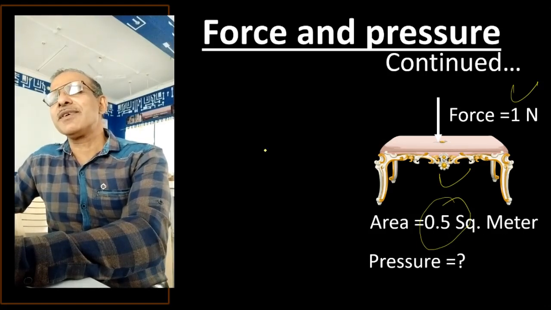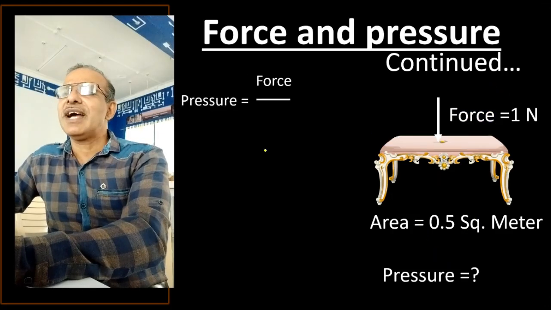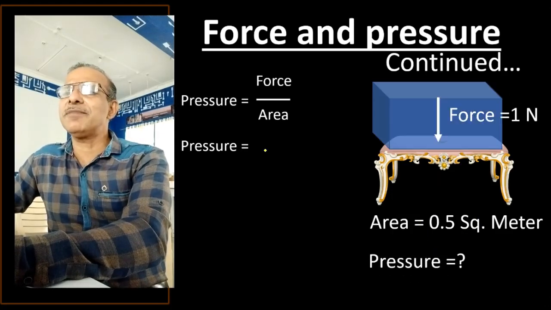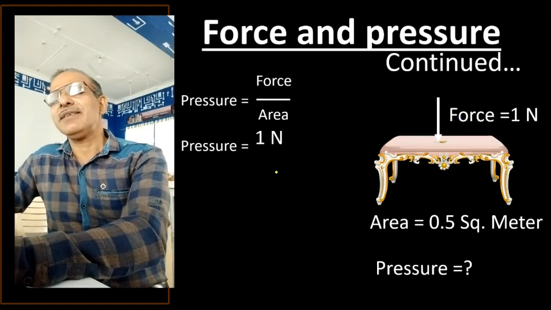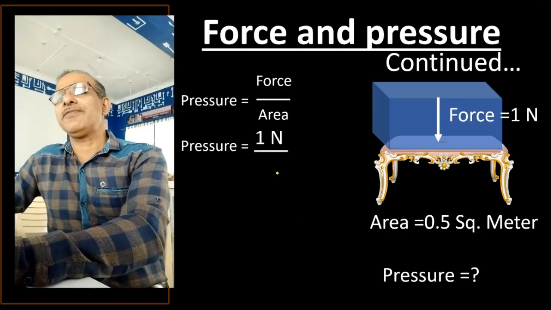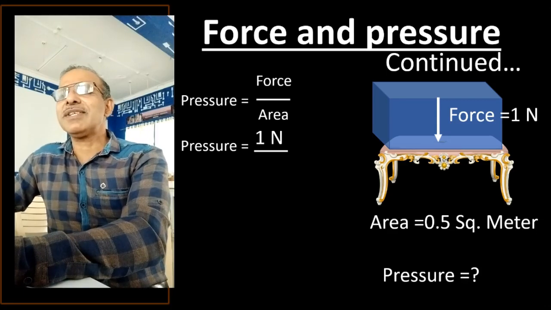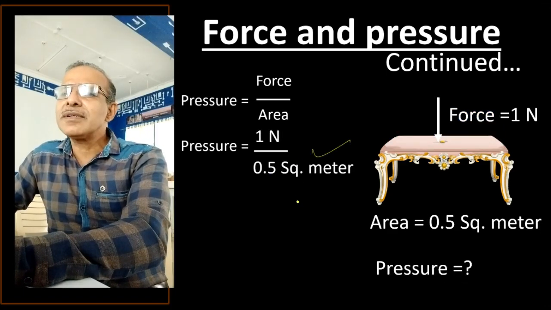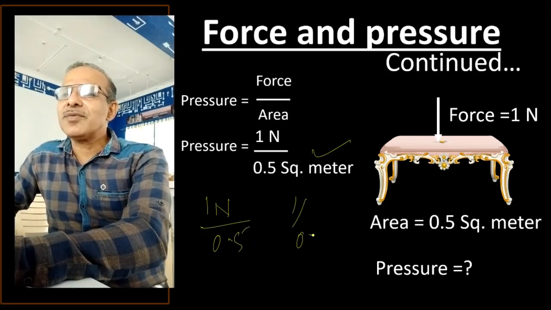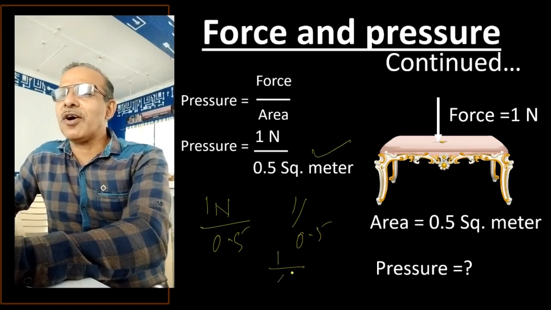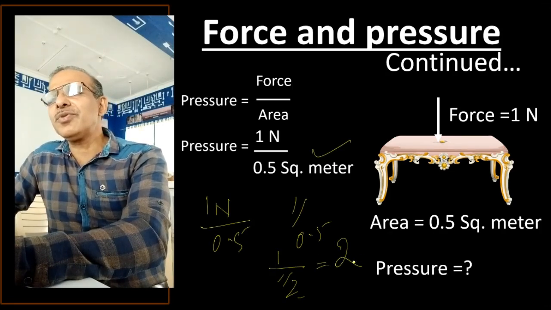Force divided by area is equal to pressure, so the pressure will be 1 Newton divided by 0.5 square meter. That is 1 by 0.5, that means 1 divided by 1 by 2. So this 2 goes to the top, that becomes 2. So our answer will be 2 Newton per square meter.